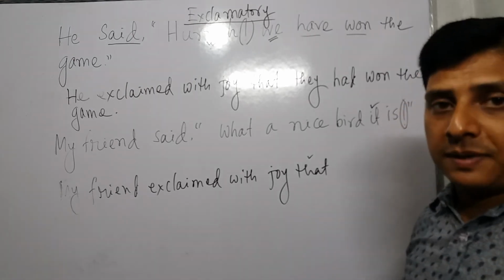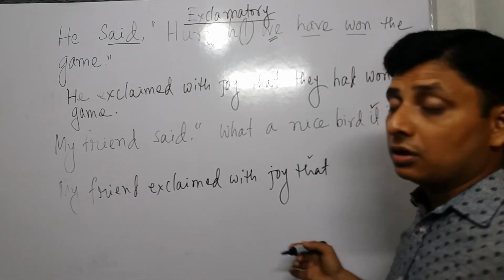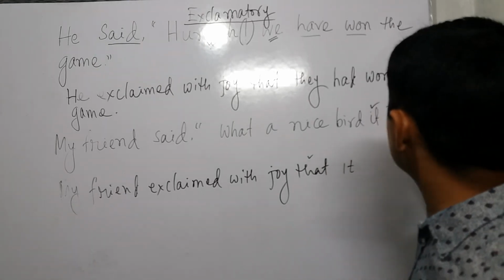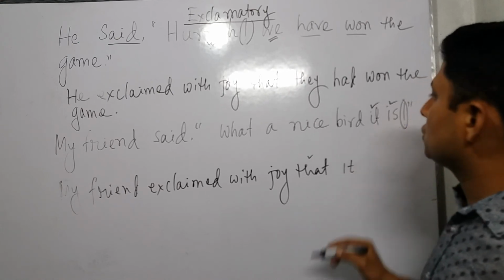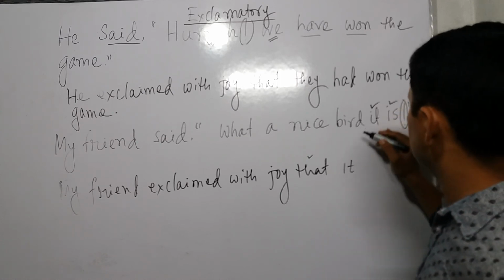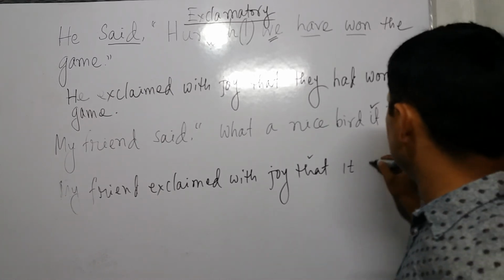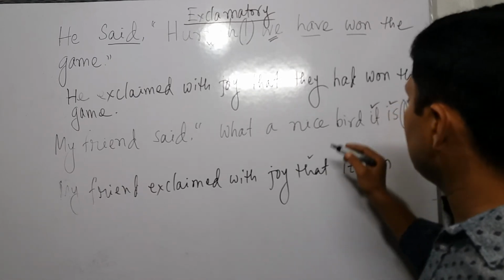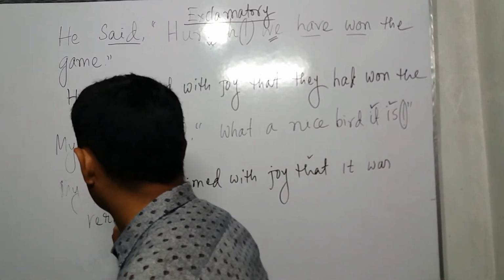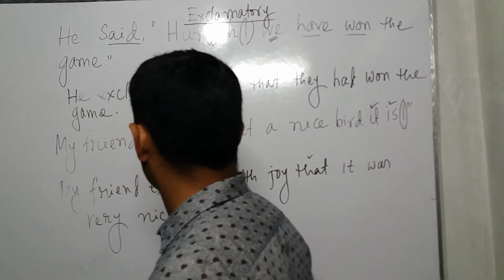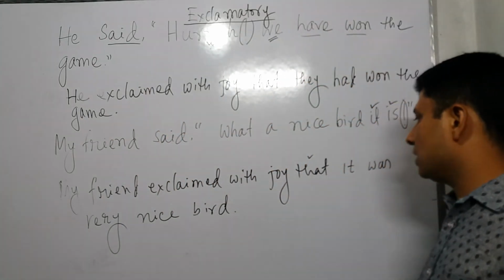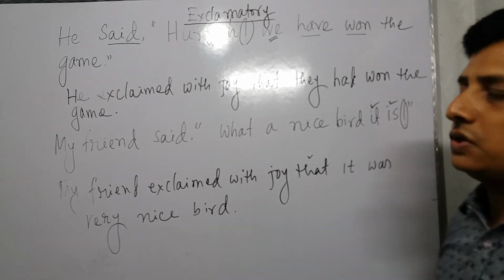It's third person, so it will be constant, because in third person there is no change. Then here is the verb is. It's present indefinite tense, so is without ing, we call it present indefinite tense. That changes into was: it was. And before the adjective you should use very. It was a very, very nice bird. So the whole sentence is: my friend exclaimed with joy that it was a very nice bird.